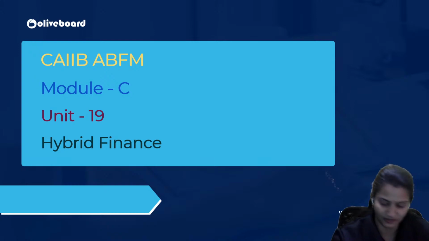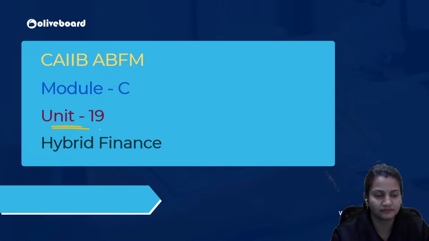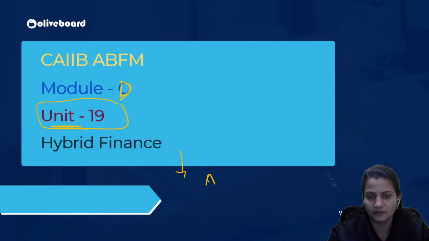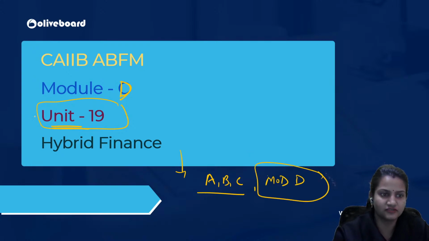Yes, everything is fine. So today we have to start unit number 19, and the name of the unit is hybrid finance. We have completed all three modules A, B, and C, and from today we have started our last module, module D, and its first unit, hybrid finance, unit number 19.